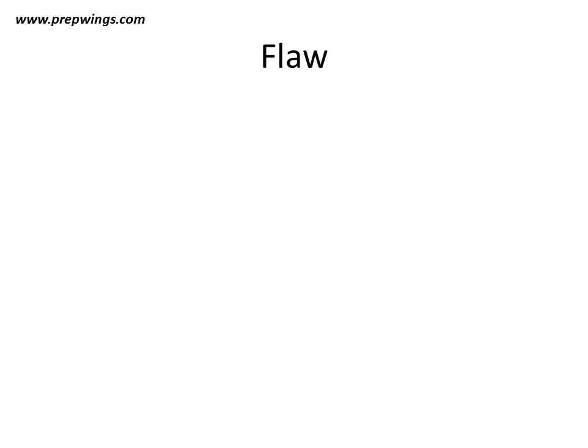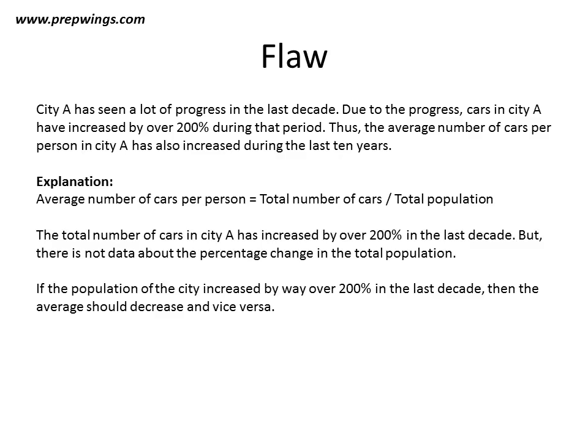Now if you look at the explanation, the argument says that the average number of cars per person has also increased. Now average number of cars per person is equal to total number of cars divided by total population. The argument just states that the total number of cars has increased over 200%, but there is no data about the percentage change in the total population.